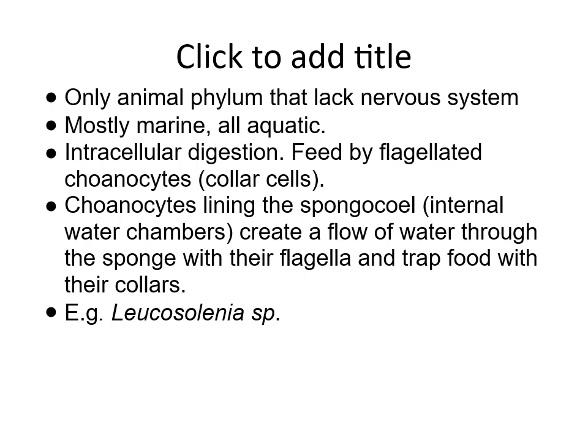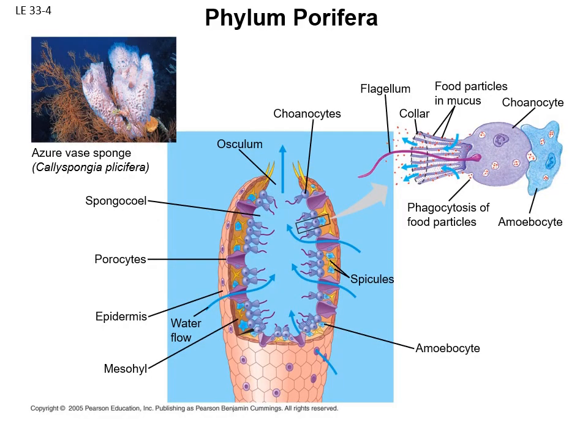So they digest by intracellular digestion and they feed by flagellated choanocytes, which are also known as collar cells. Choanocytes line the spongocoel, the body cavity, internal water chamber structure dia, which we'll look into in the diagram after this. They create a flow yang lalu masuk dalam chamber dan dia tapis, basically trapping food with the collars. So an example is Leucosolenia. Have a look here at the collar cells or choanocytes that are lined inside the spongocoel.